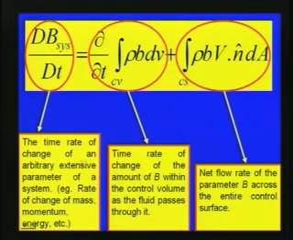So the time rate of change of an arbitrary extensive parameter of a system is equal to the time rate of change of the amount of B within the control volume as the fluid passes through it, plus the net flow rate of the parameter B across the entire control surface. So this theorem is very useful in many of the fundamental developments of the fluid flow theories and principles.